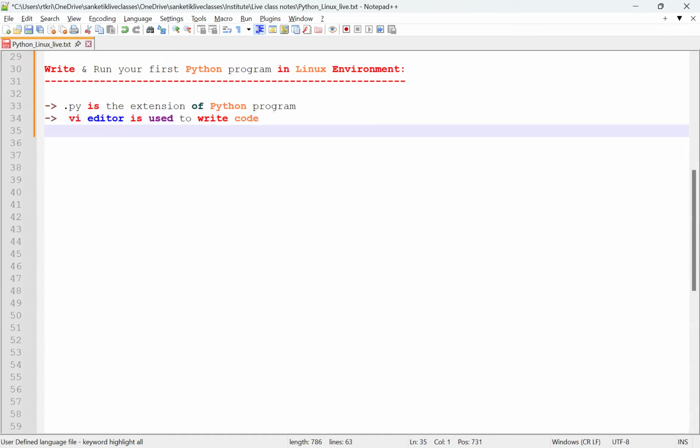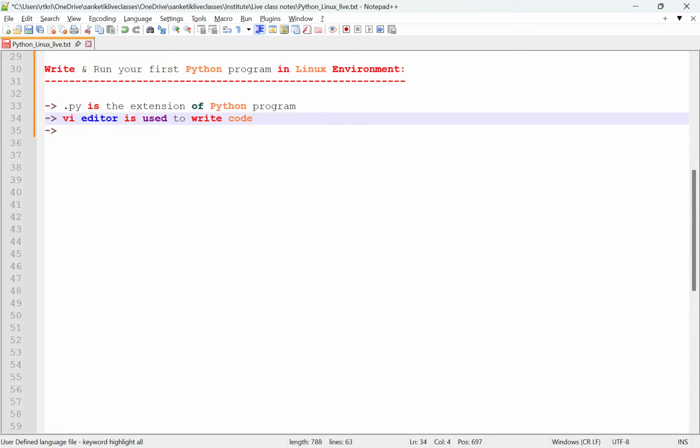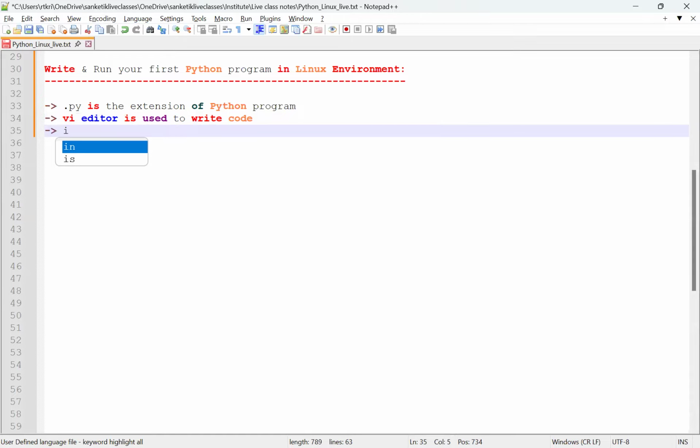Third point is, for going to insert mode, we press I, insert mode.